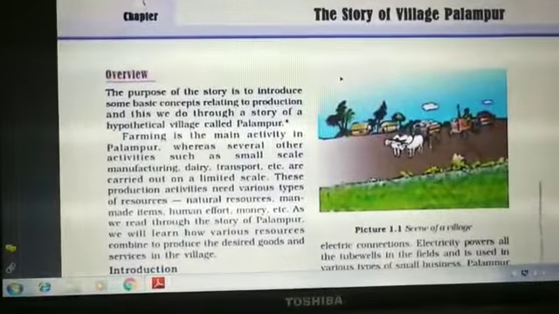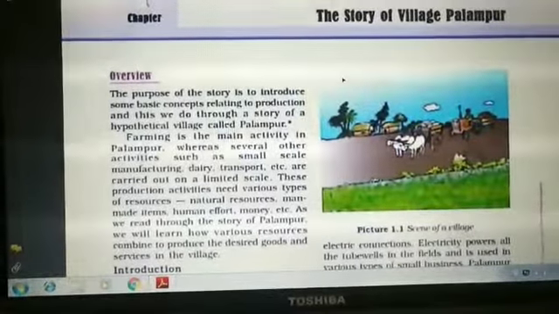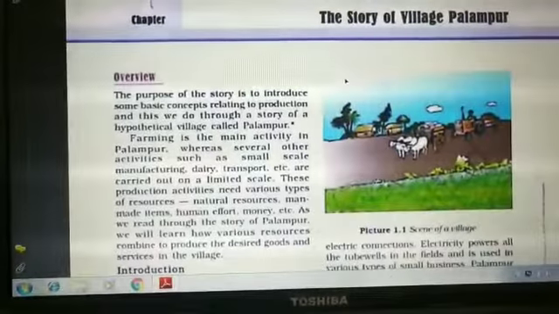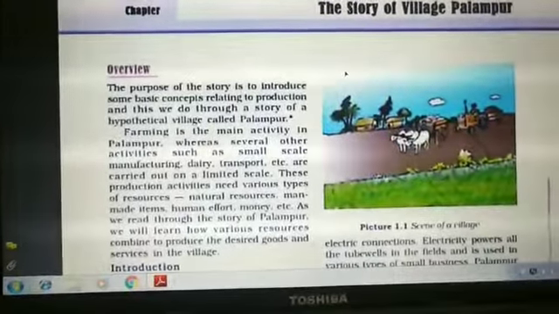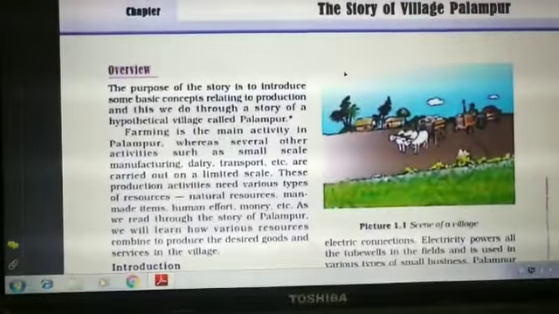It is a hypothetical village, meaning an imaginary village created to understand the various methods of production and the ways or the resources needed. In this village, farming is the main activity of the people of Palampur.